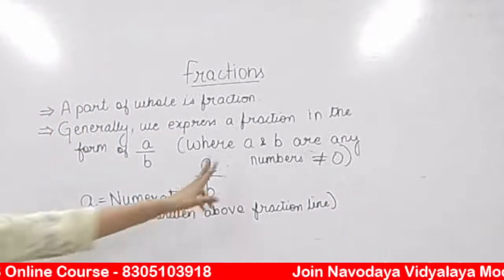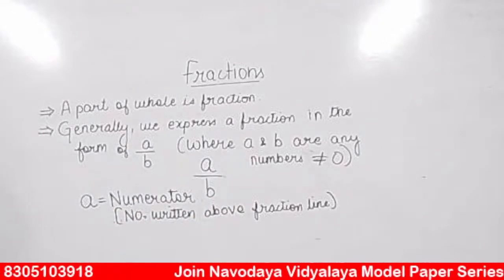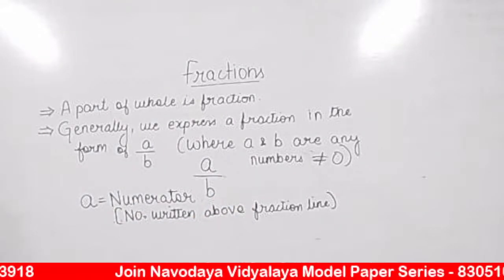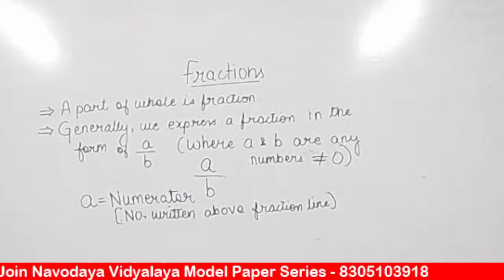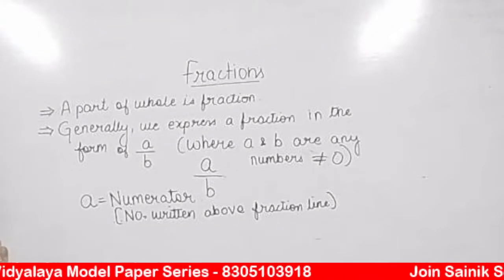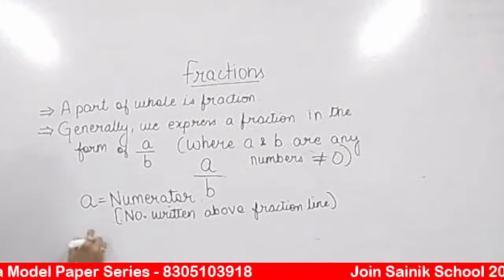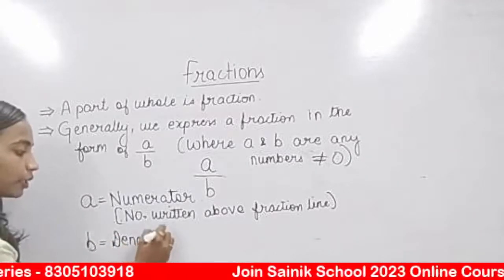Okay, अगर number above the fraction line numerator है, so what will be the number below the fraction line? Answer everyone. What will be the number below the fraction line? Yes, Viren has answered. Denominator, correct. So B, the number below fraction line is denominator.